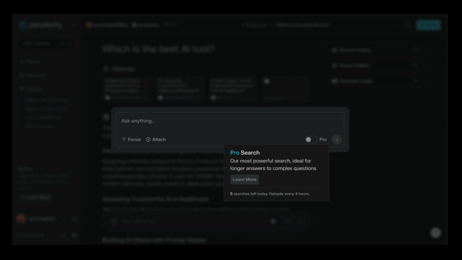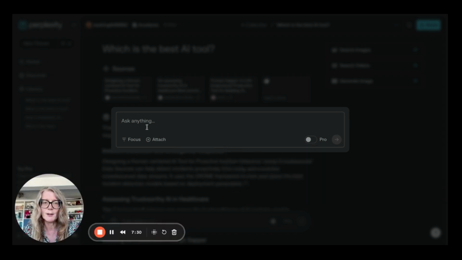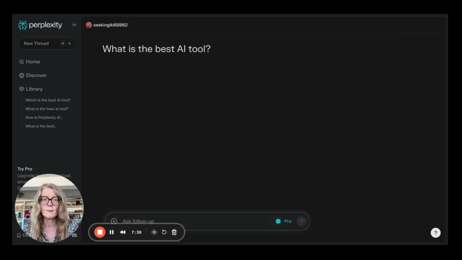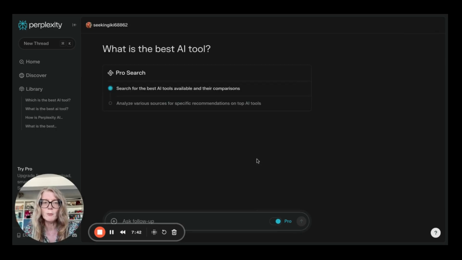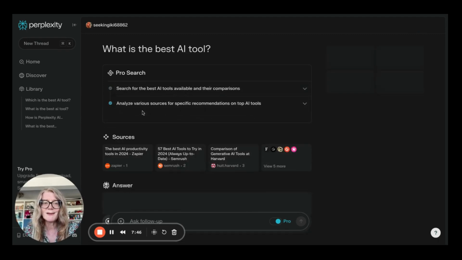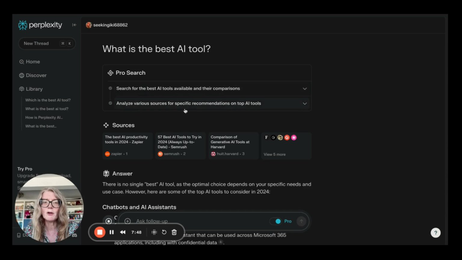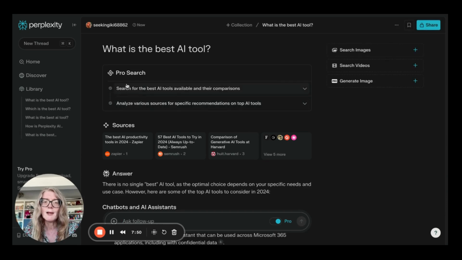So let's see how that works in practice. If we come back here, turn on Pro and say, what is the best AI tool? And you can see it's still highlighted in blue to say it's still on the Pro mode. And this time it looks slightly different. It's actually showing you its logic a little bit. So it's working through steps here.